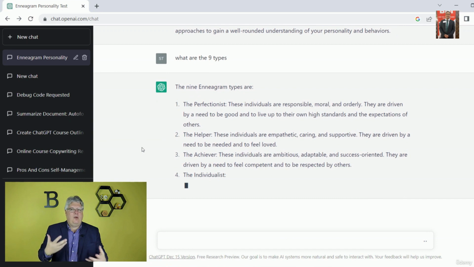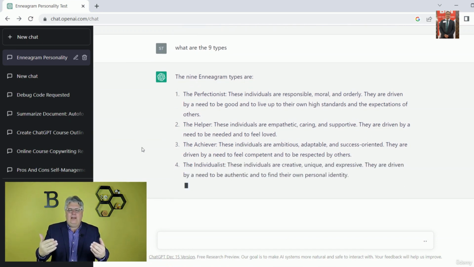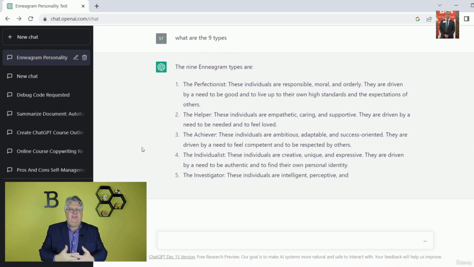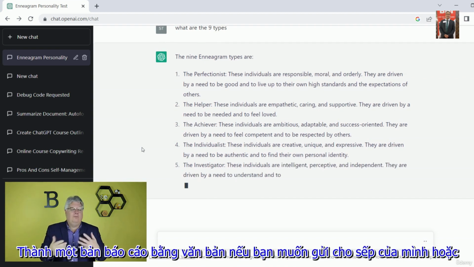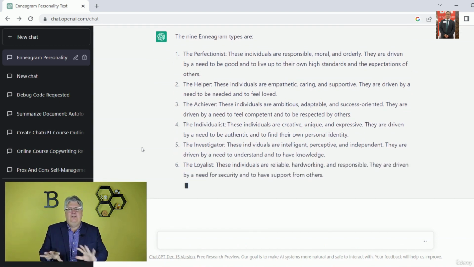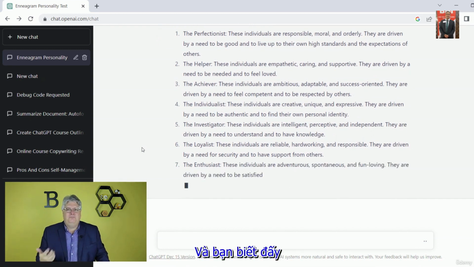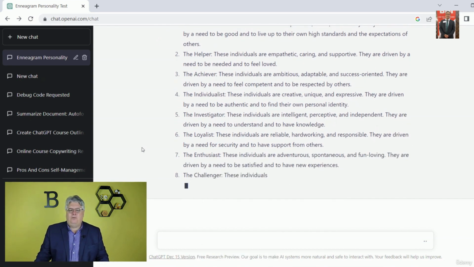Now think about your crazy boss asking you for stuff. You could be Googling, trying to piece this all together. Right now, this is all coming out. This is stuff that you can use and adapt into a written report if you want to send it to your boss, or say the Enneagram is a personality test, it's based on this, and there's 9 types. Here are the 9 types. And you know, that might be all the boss needs at that moment, right? So here we are, number 8, number 9.